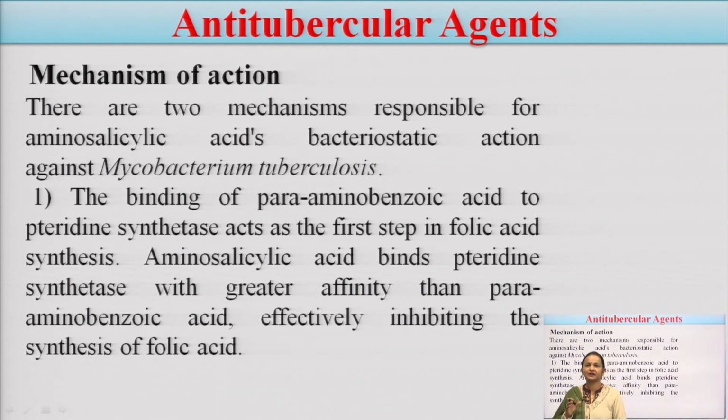I hope you understand that folic acid is one of the main essential constituents, and for folic acid synthesis, what will happen? The para-amino benzoic acid, which is already present in the Mycobacterium, goes and binds to pteridine synthetase, which is an enzyme that is already present. Now when you administer the drug, what will happen? This para-amino salicylic acid will go and bind with pteridine synthetase instead of para-amino benzoic acid, because of which the cell wall of Mycobacterium tuberculosis will not be synthesized.